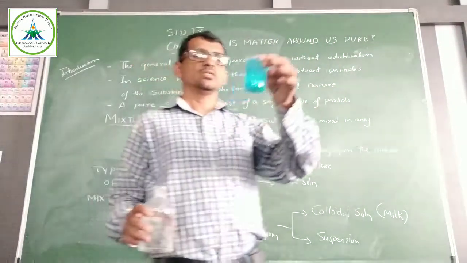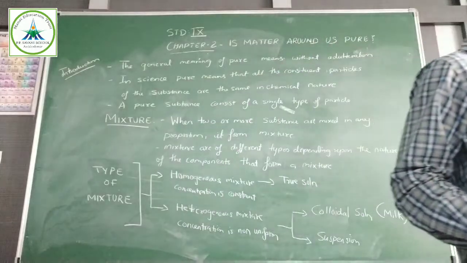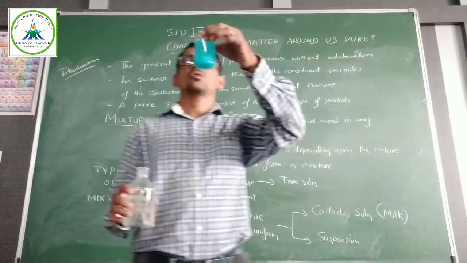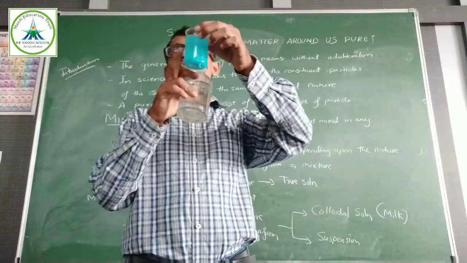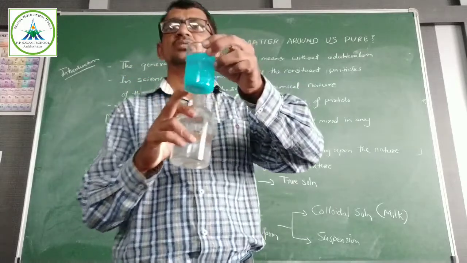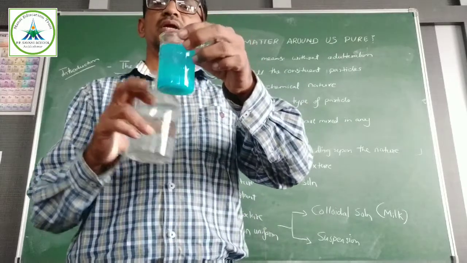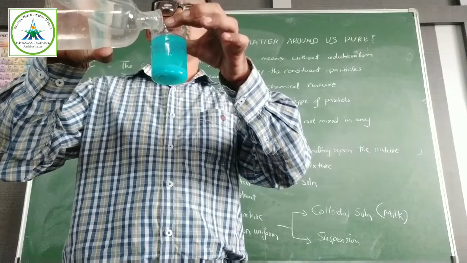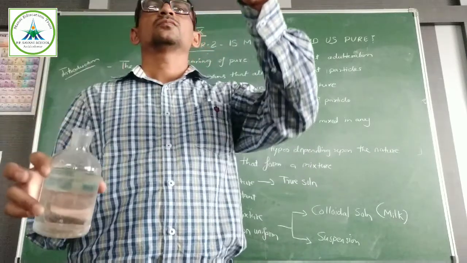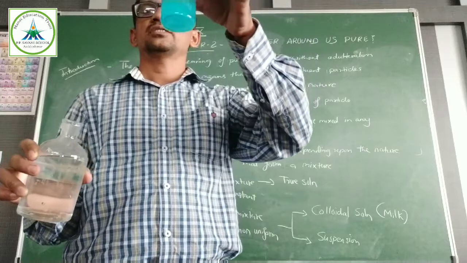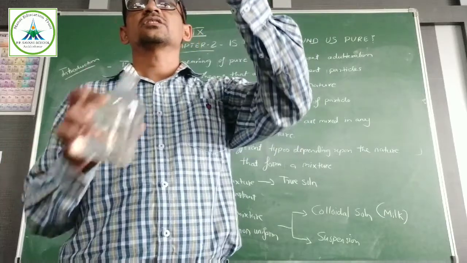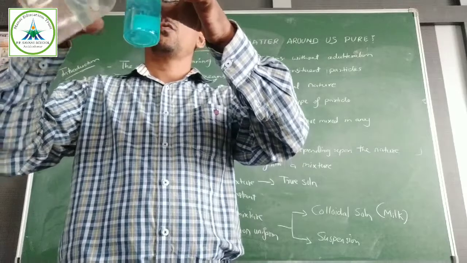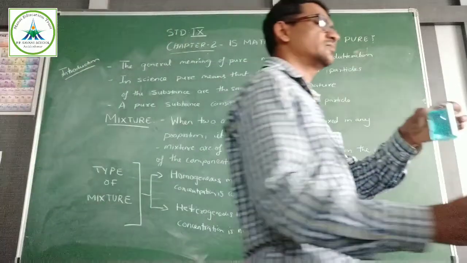In this, 3 stages I am taking on the spot. First one is the colloidal solution. Below are suspended particles. I am adding a slight acidic solution. If you add acid to this, then the suspended particles as well as colloidal particles form a true solution.